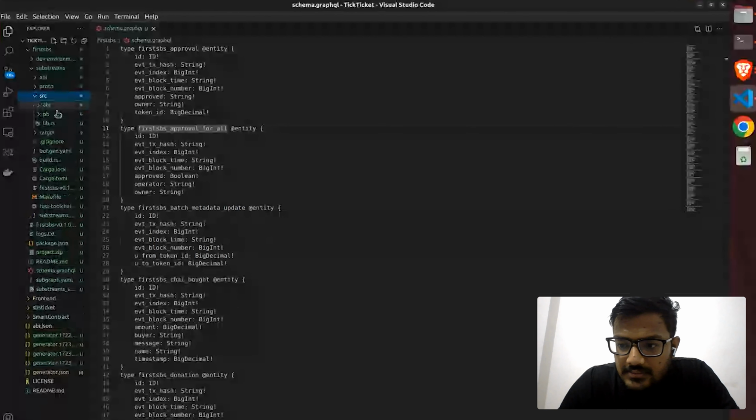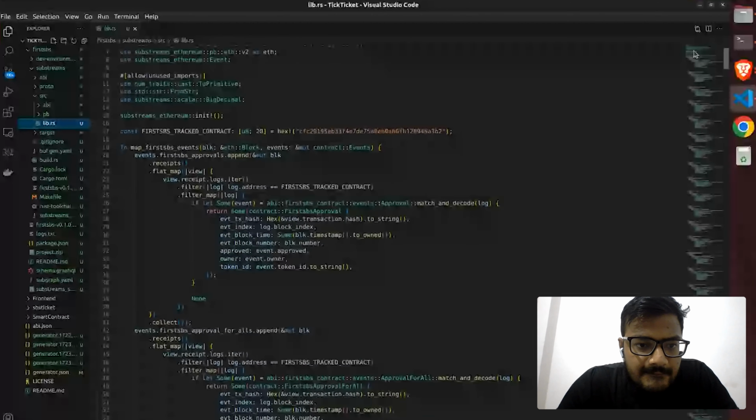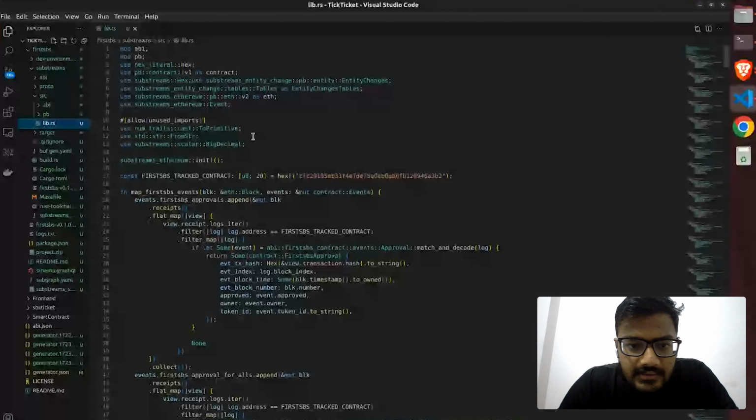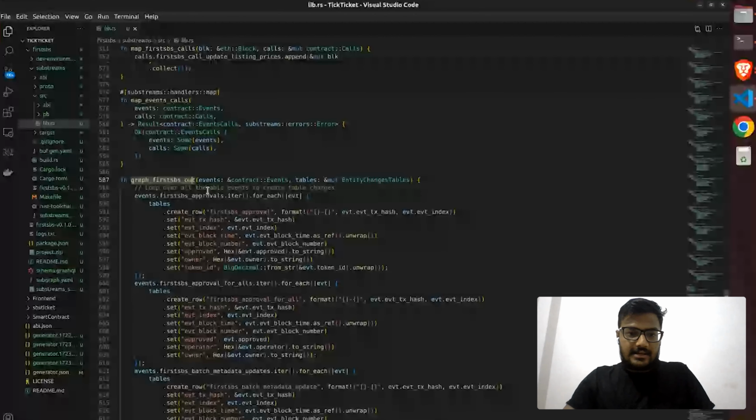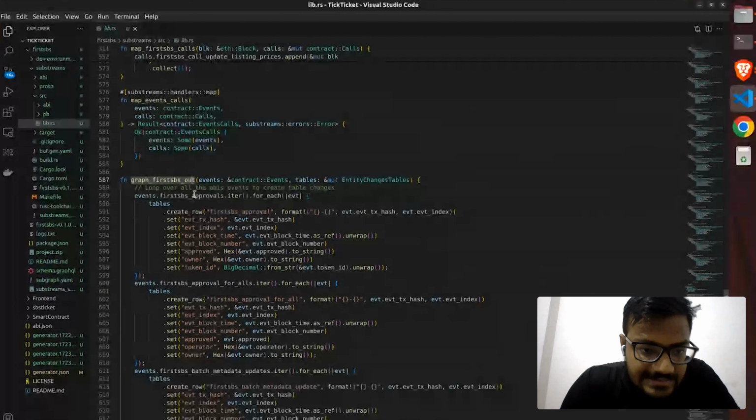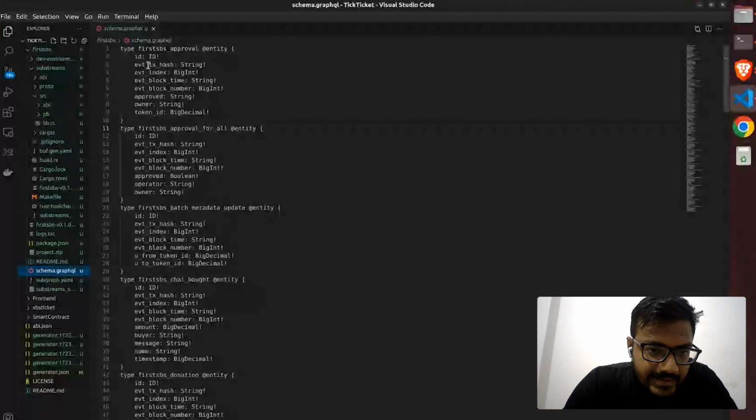And we have one more thing, which is, I guess, library.rs. Yeah, it's a big file, and here we can see that, basically, it's something like a table, a table of events, or tables of entities, that's created. Yeah, so it's the same as this thing. So we have the schema for the subgraph, and we have the tables and all this for the substream.